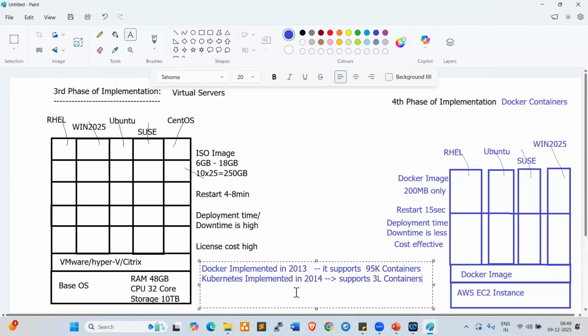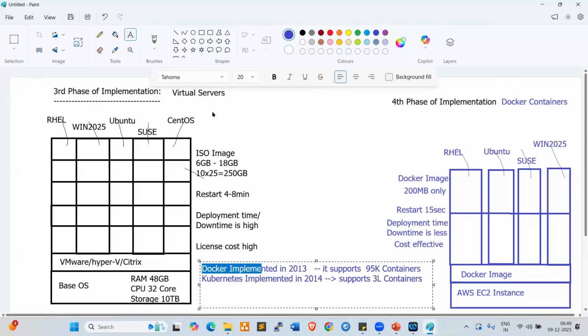Right? So creating a cluster is very easy in Kubernetes. Creating a cluster is difficult in Docker, right? We have nearly 8 to 9 differences between Docker and Kubernetes, so we will discuss them. Okay, fine. So these are all advantages of Docker containers and Kubernetes.